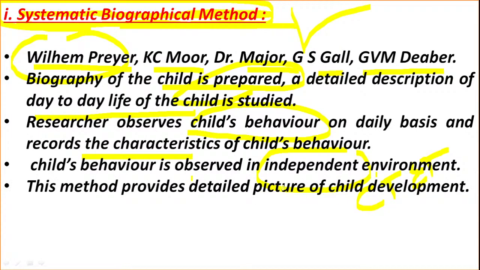This method provides a detailed picture of the child, so very clearly with a detailed study we study the child here. We observe the children's activities in their daily life: what they are doing, with whom they are doing activities, with whom they are discussing. Each child's behavior we study in this method.